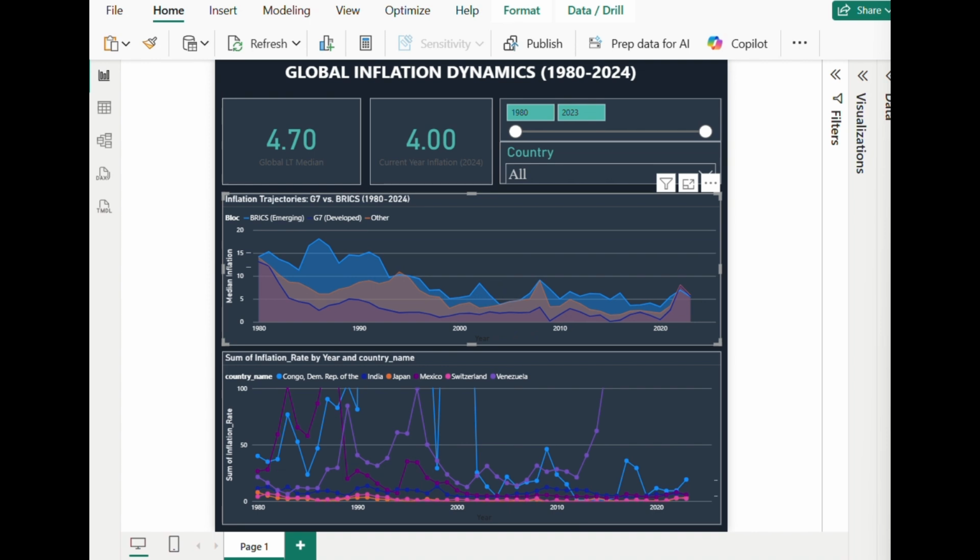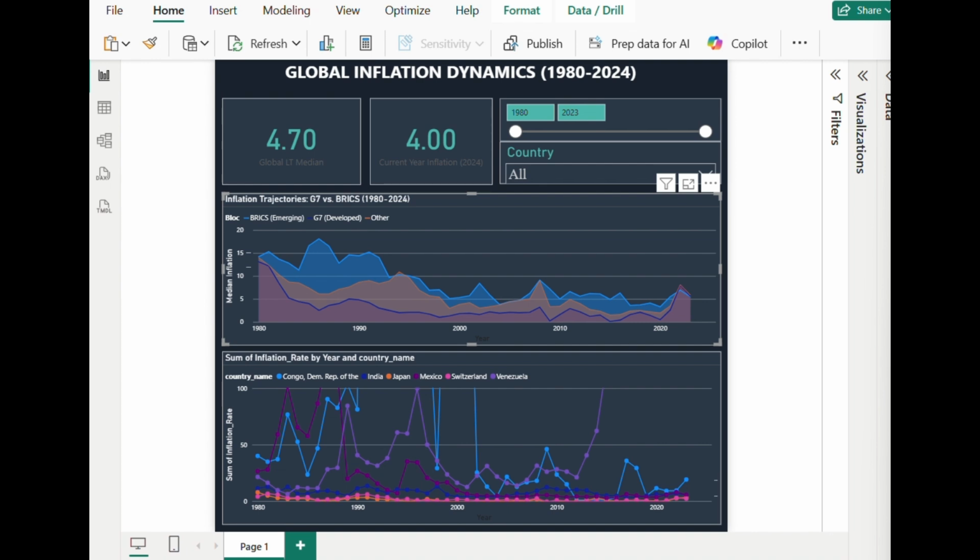Using Power BI, we reshaped the data into time series format, and with Power Query and the Unpivot feature, we cleaned the data by removing missing and unreliable entries, excluding extremely volatile cases like Venezuela.